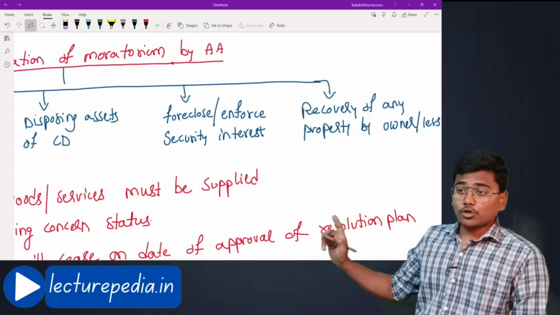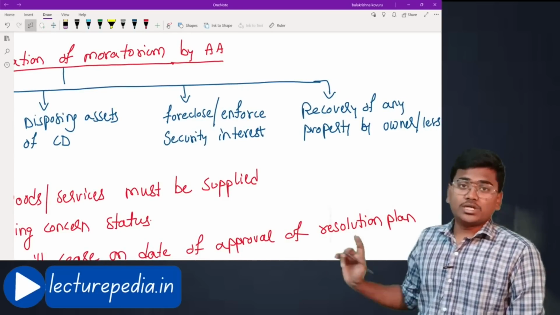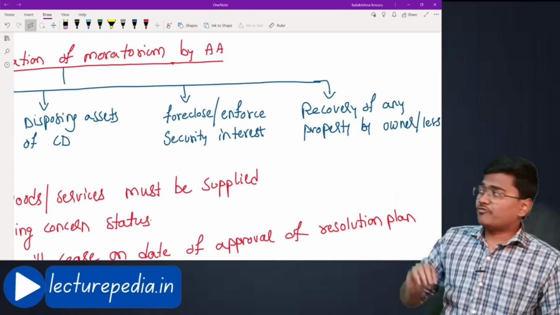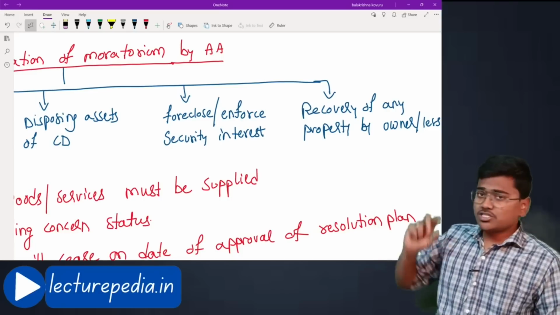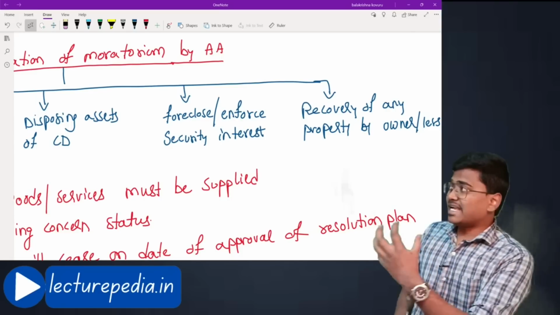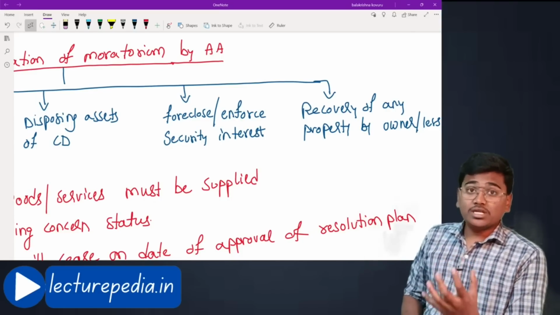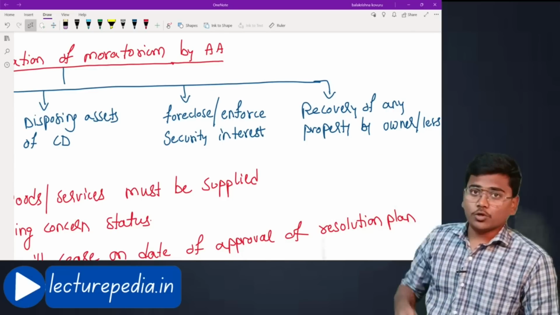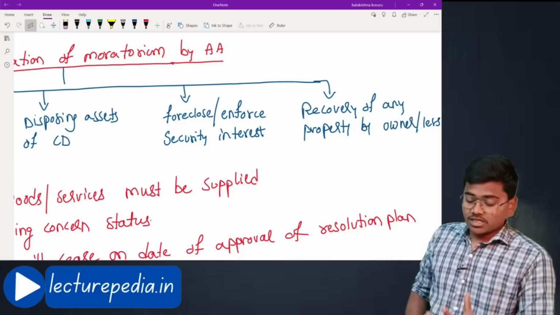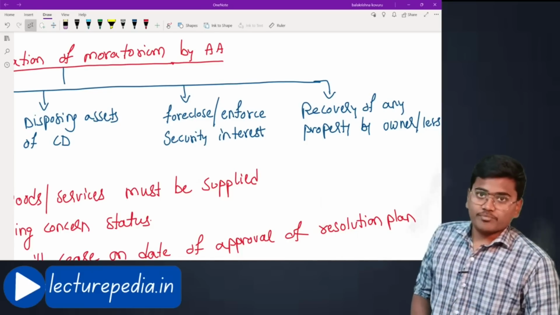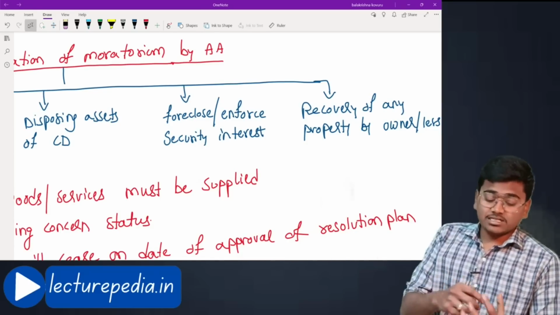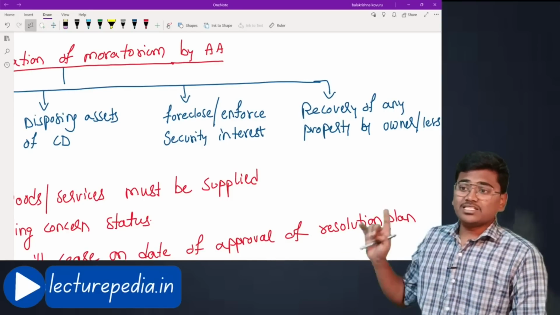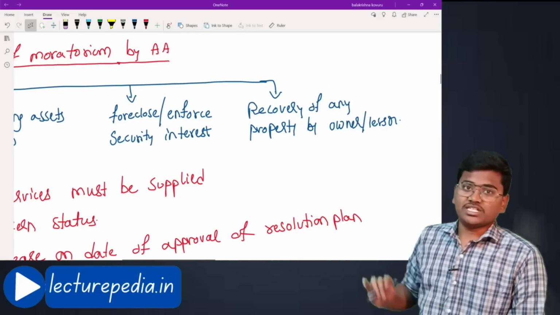Next, foreclosure or enforcement of security interest. Let's say the corporate debtor has taken some loan from some SBI bank, let's say. Now for this loan, it has given a land as security. Now, during this moratorium period, if the corporate debtor fails to pay the loan, SBI cannot enforce this security of land. That means SBI cannot attach and sell off this land. It should stop temporarily. Okay, that is foreclosure or enforcement of security interest.